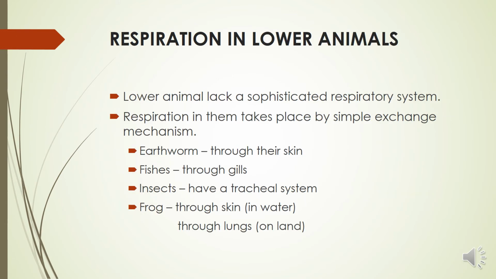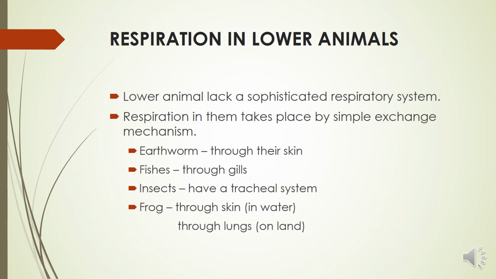Next is respiration in lower animals. We know that lower animals lack a sophisticated respiratory system, so respiration in them takes place by a very simple exchange mechanism.